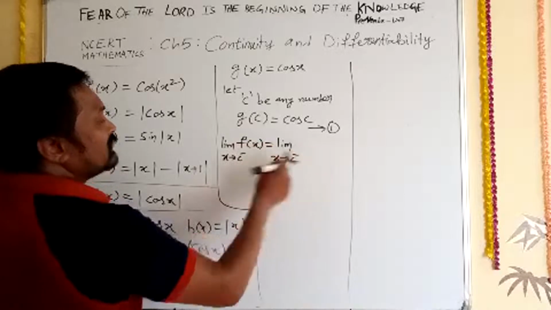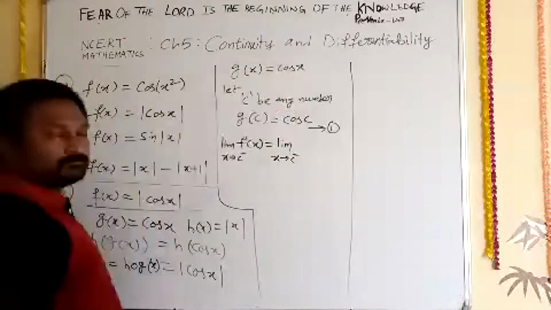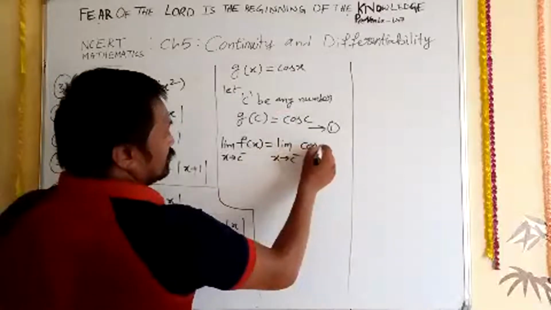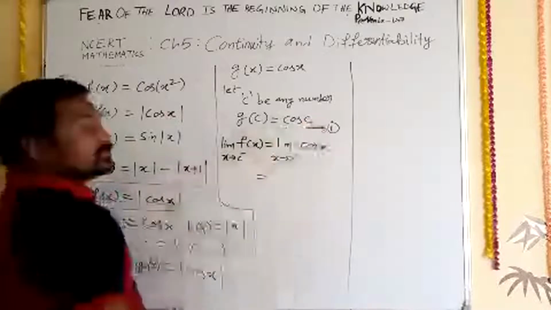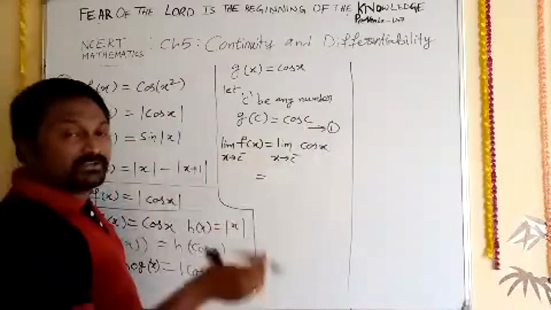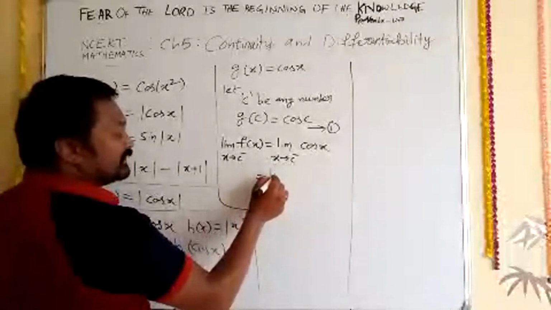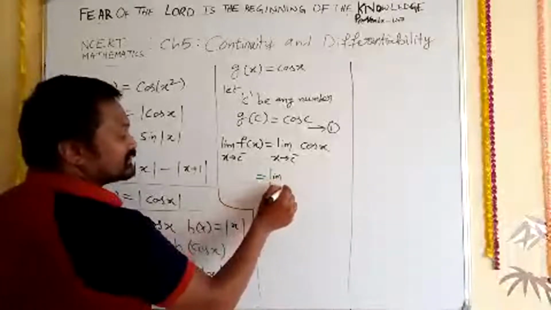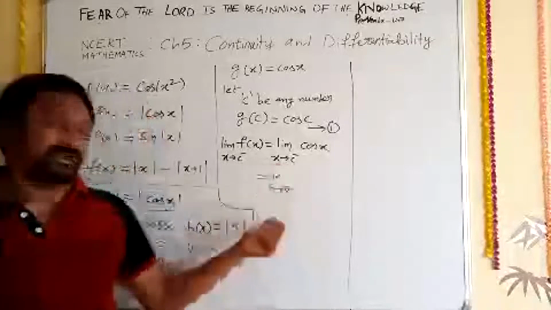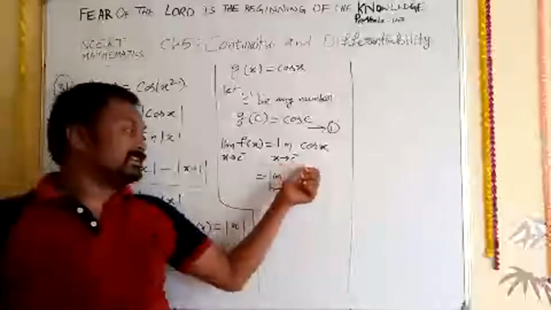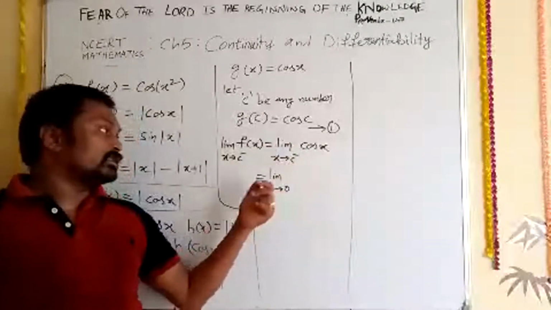What is our f of x? f of x is nothing but cos x here. If cos x, sin x like this are there, first we need to convert this to zero. So what I do is limit h tends to zero. If you attended yesterday's class, you are able to understand this. Now x tends to c minus is there, which I want to convert into h tends to zero.